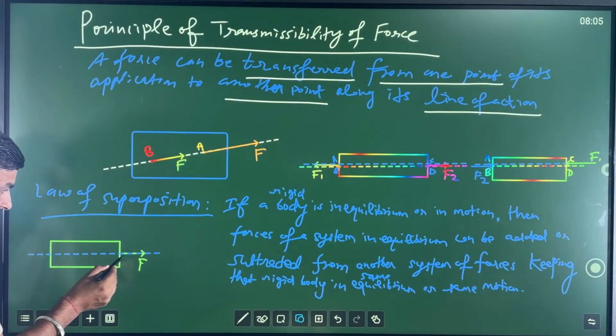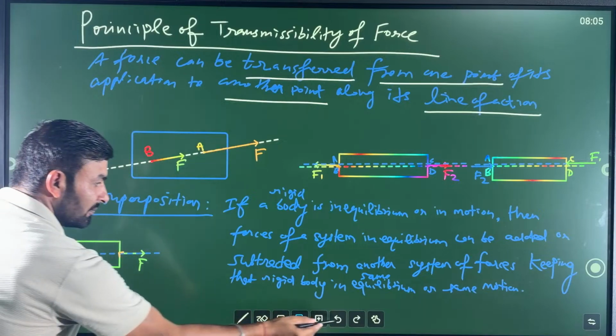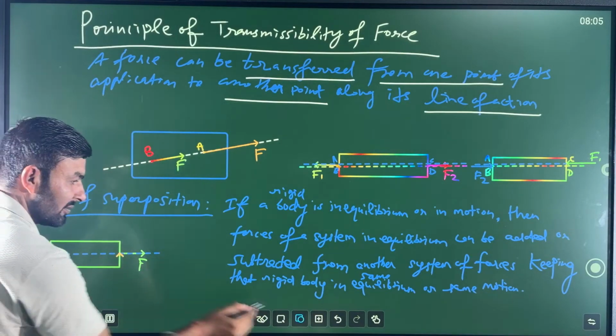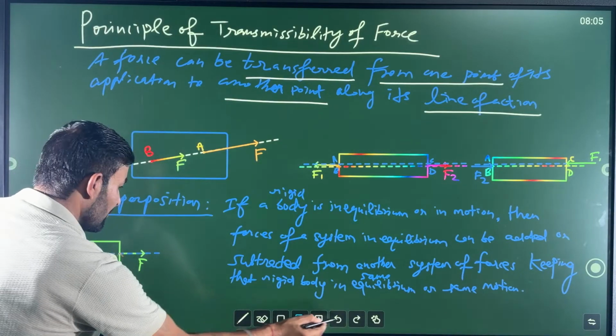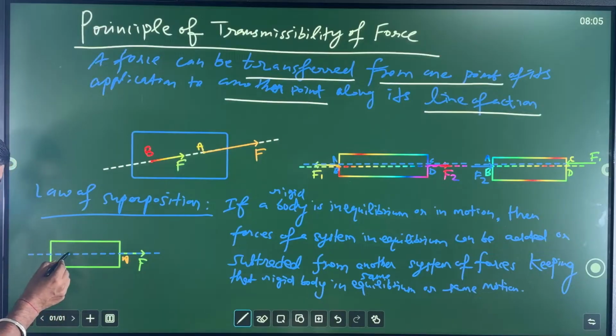So now this force is acting, suppose, over there, my dear friends, at this point, A point. This is A point. You can take, my dear friends. And now let us take, suppose, another point, B point.